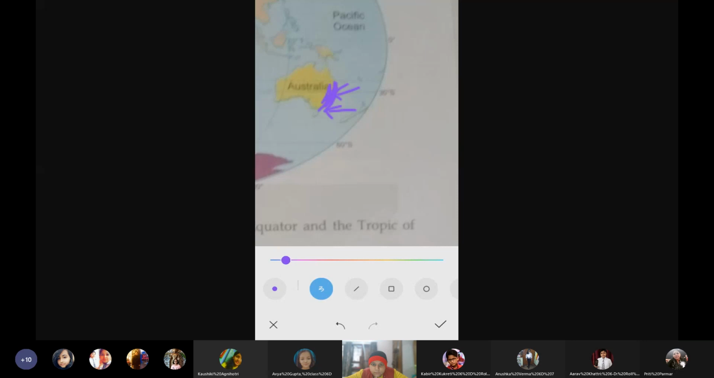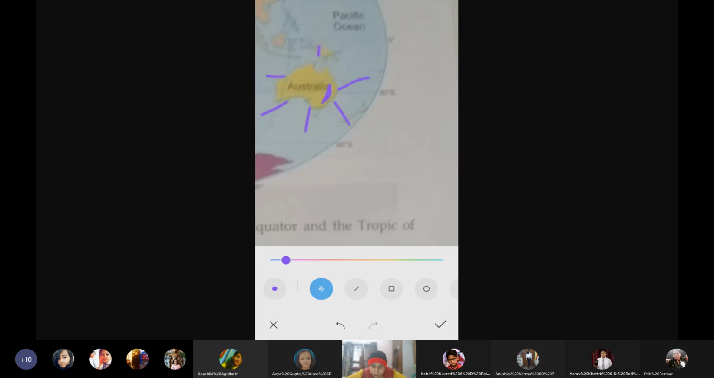Then Mount Kosciuszko is the highest point of this continent. So please underline Mount Kosciuszko. Underline that, it is the highest point in the continent. Australia is surrounded on all sides by oceans and seas. Now, if you see it, it is surrounded by oceans and seas from all the sides, whichever side you see.